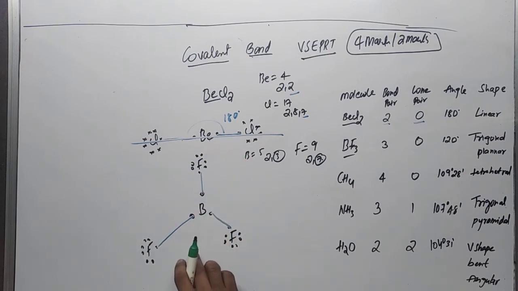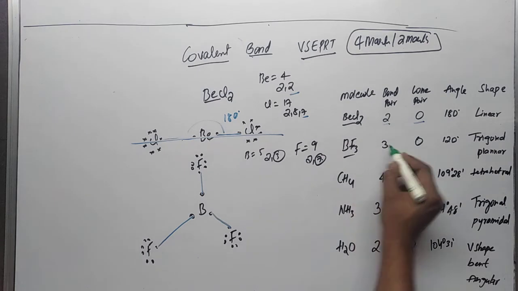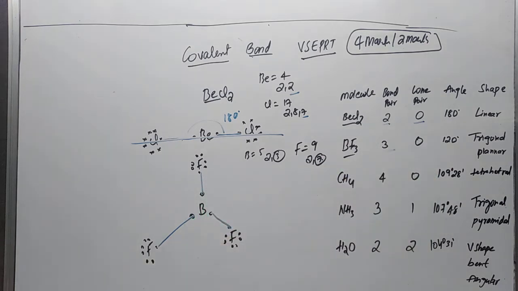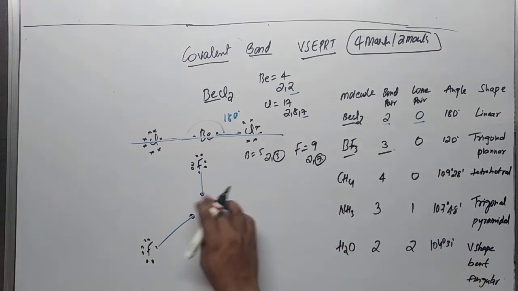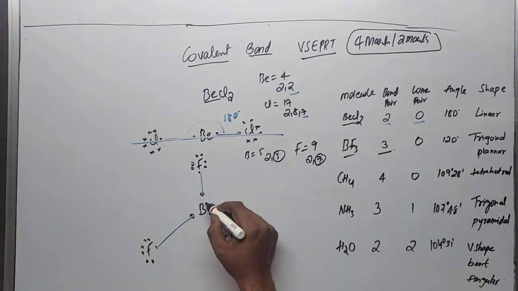Okay, first we will talk about the bond pairs and lone pairs. So here we have 3 bond pairs. Does the central atom have lone pairs? Lone pairs means if any of the electrons is left without pairing, that is known as a lone pair.